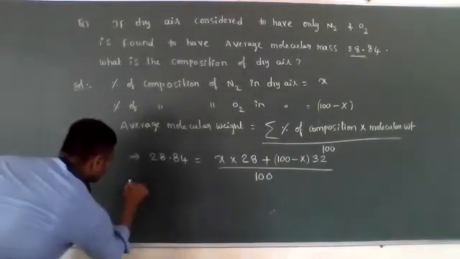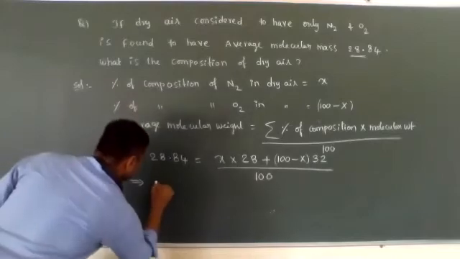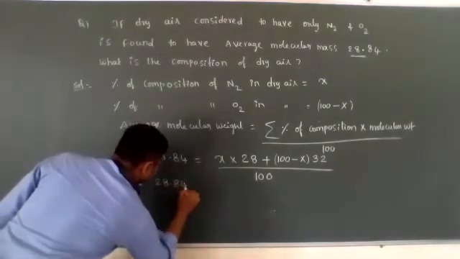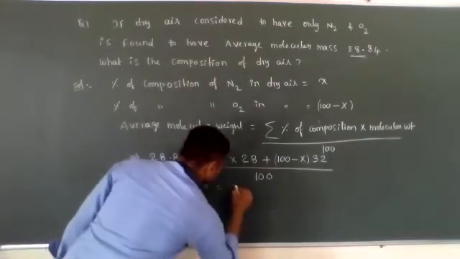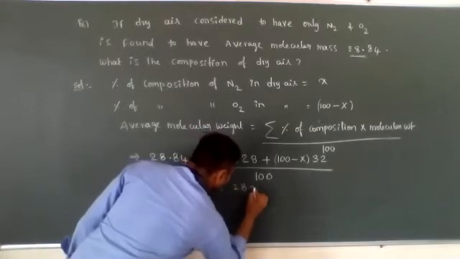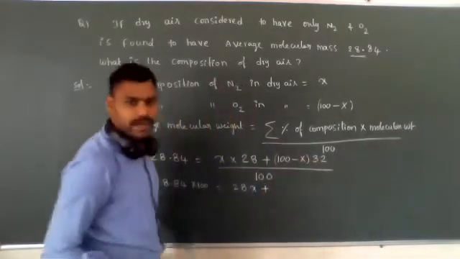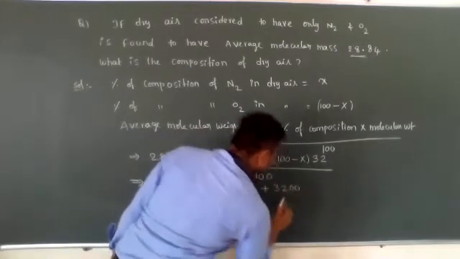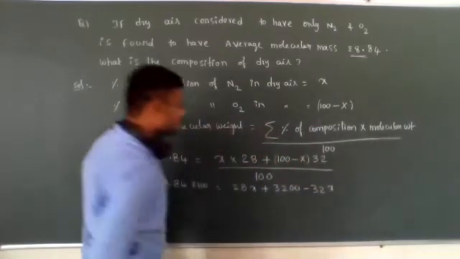Okay? Clear, ma? Now, let's see, this 100 will come to this side. 28.84 into 100 is equal to 28x plus 100 into 32. 100 into 32 means how much? 3200 minus 32x.